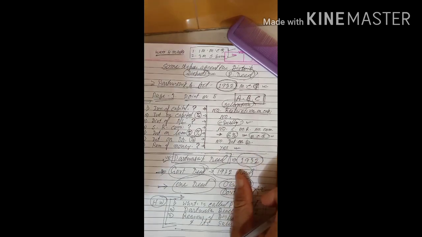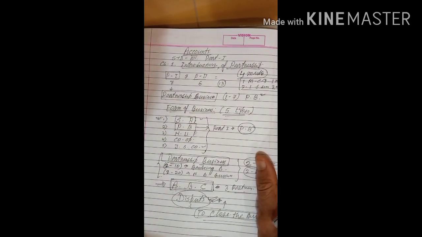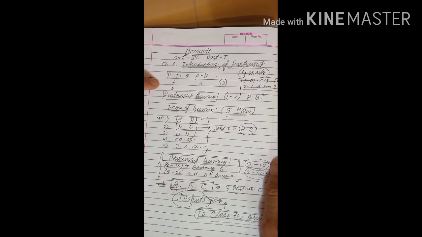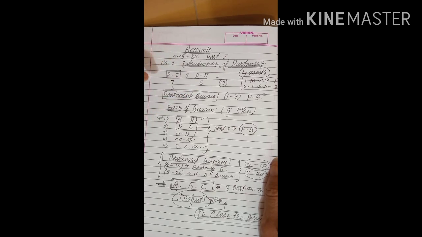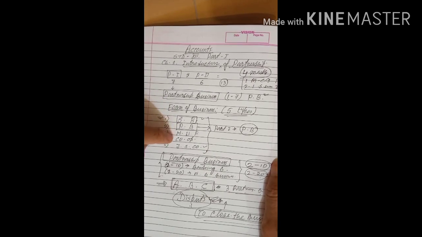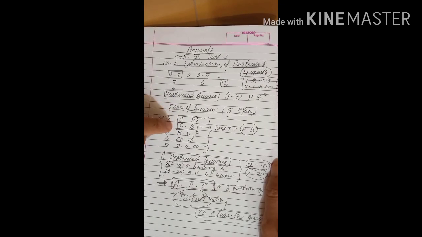Once again I want to explain in brief that you have a total of 13 chapters, that is 7 plus 6: 7 chapters from part 1, 6 chapters from part 2. All these 7 chapters of part 1 are related to the partnership business. Out of the 5 forms of business, sole proprietorship, partnership, Hindu undivided family, cooperative society, joint stock company, only for the partnership business are all the 7 chapters covered.